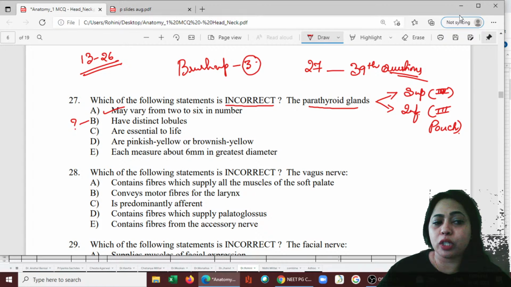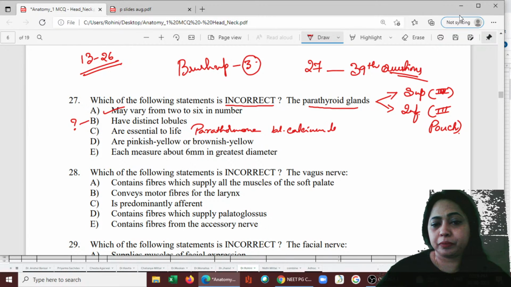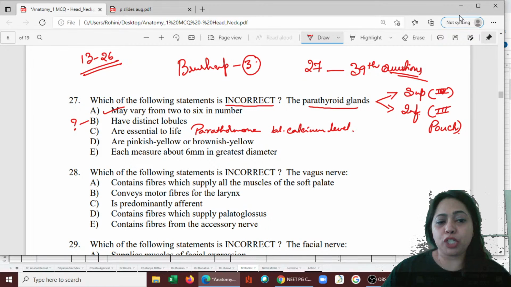Are they really essential to life? Of course, because what is the function of parathyroid? To secrete parathormone. It is important. It maintains the blood calcium level. So we need this. They are pinkish yellow or brownish yellow.